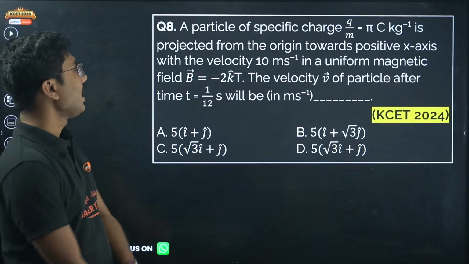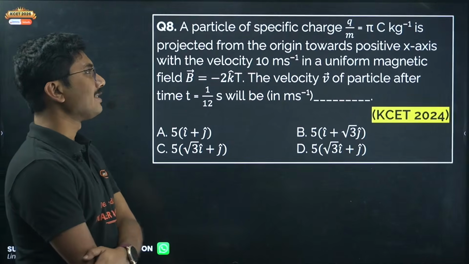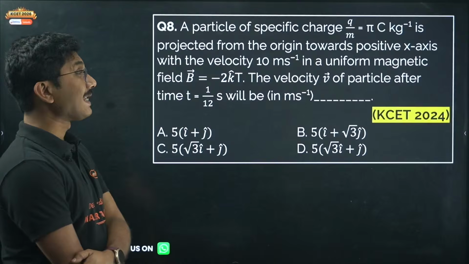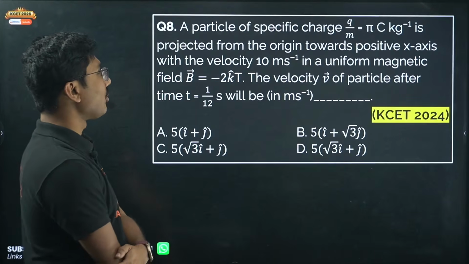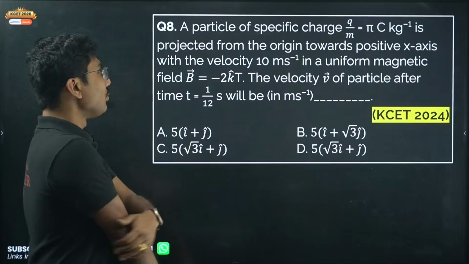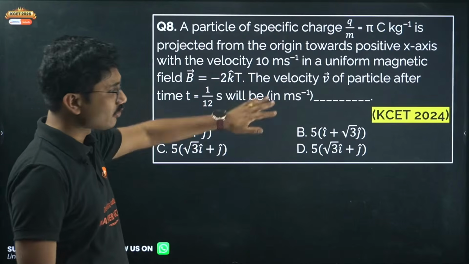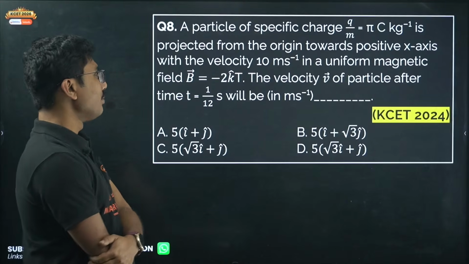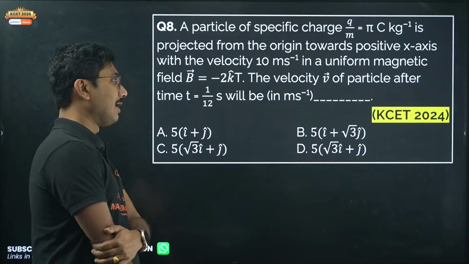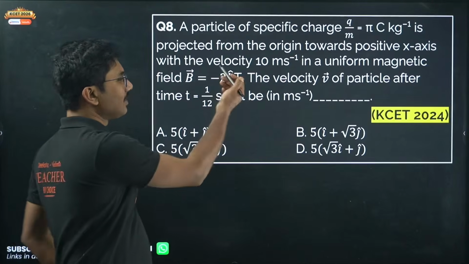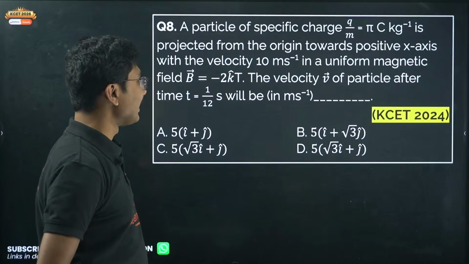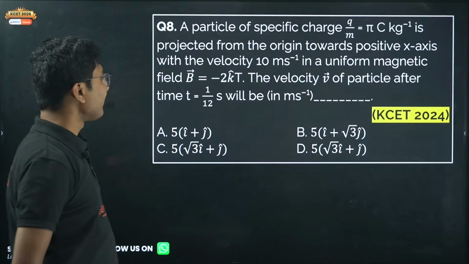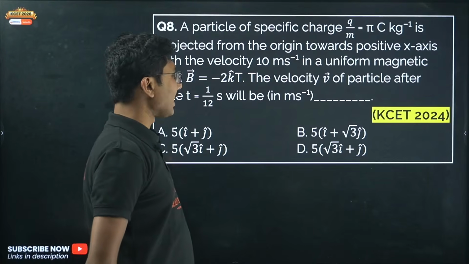Now next question. A particle of specific charge q upon m equals pi coulomb per kg is projected from the origin towards the positive x-axis with the velocity 10 meter per second. This is also a very tricky question. In a uniform magnetic field B equal to minus 2k Tesla, k meaning the vector along the z-axis, and T is Tesla, the velocity v of the particle after time t equals 1 by 12 seconds will be.